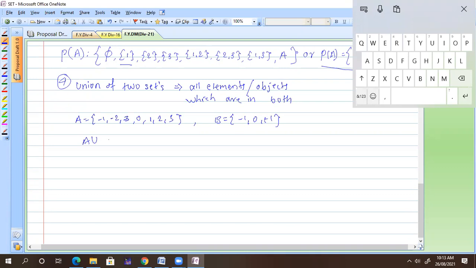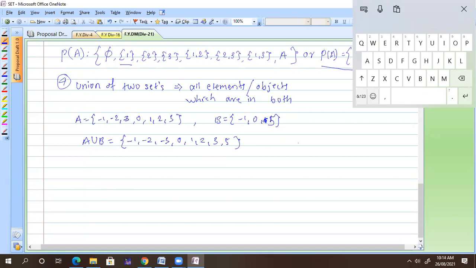We need to write all the numbers without repeating. So it is -1, -2, -3, 0, 1, 2, 3. Then -1 is already there, so ignore that. 0 is already there, ignore that. 5 is not there, so you need to add 5.